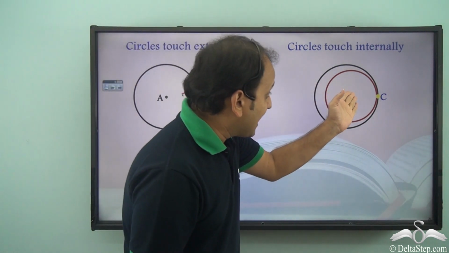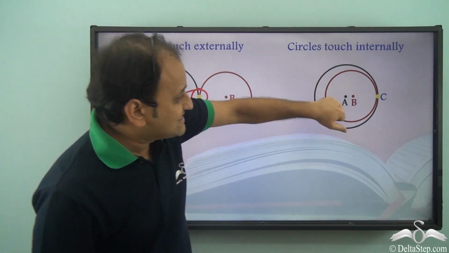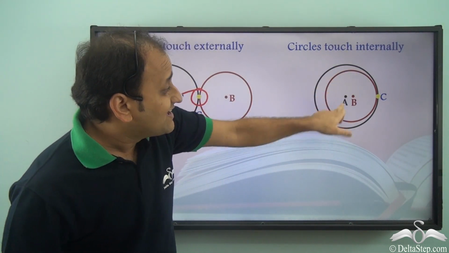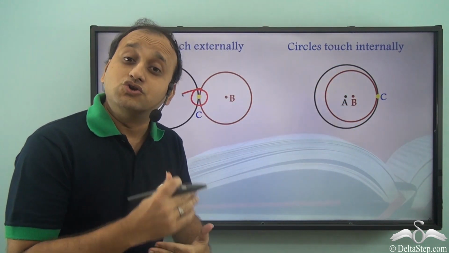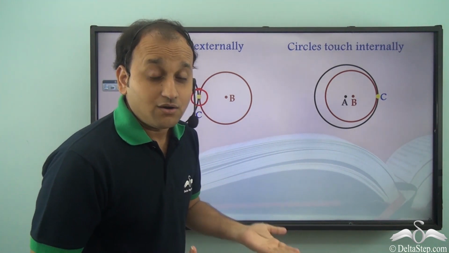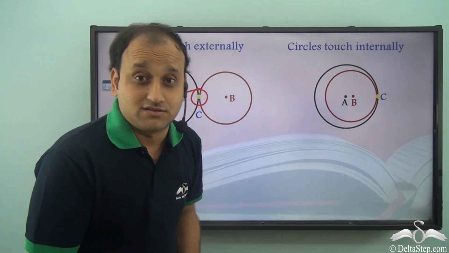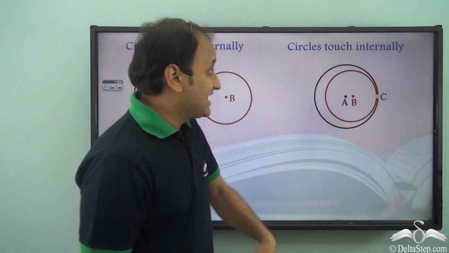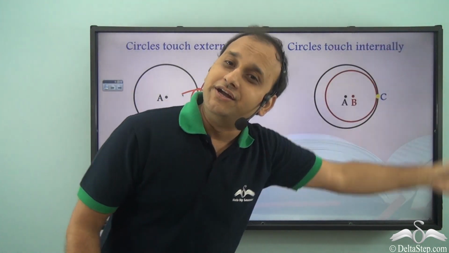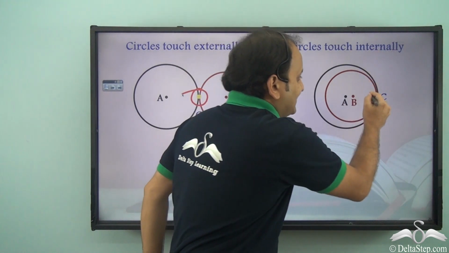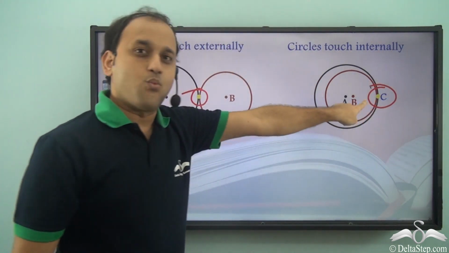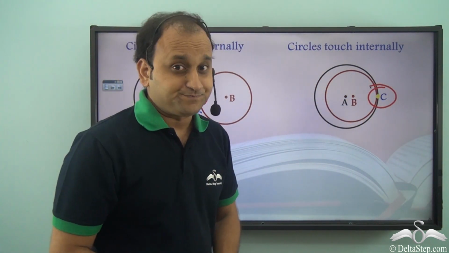Similarly, you can also have such circles. In this case, their centers do not overlap, but one circle is inside another circle, and the circles touch internally, and again they touch at one common point.